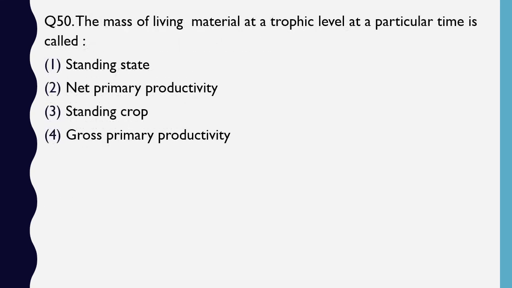Question number 50. The mass of living material at a trophic level in a particular time is called standing state, net primary productivity, standing crop, or gross primary productivity. The correct answer is option 3, standing crop.